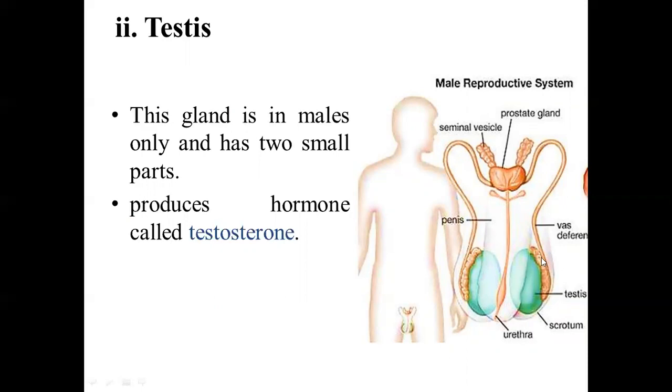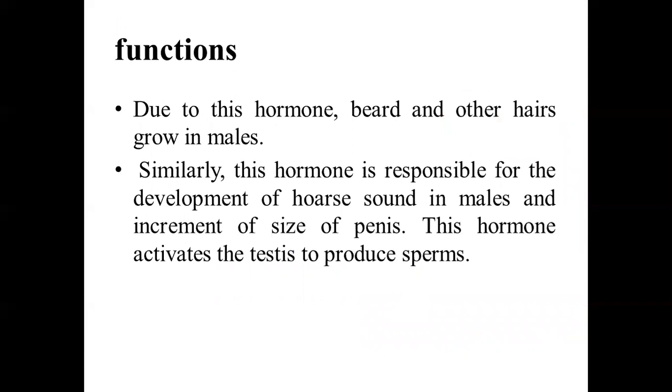Inside the scrotum, there are two testes, one on each side, right and left. They produce the hormone called testosterone, whose primary function is to grow the beard and other hair in males. Similarly, this hormone is responsible for the development of the deep voice in males, and it also helps in increasing the size of the penis during puberty. This hormone also activates the testes to produce sperm.